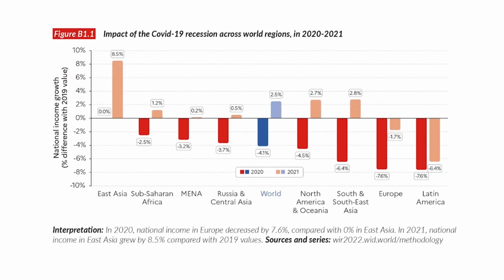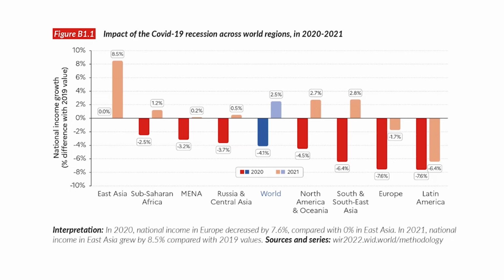So followed by this, during COVID-19 and the pandemic and after that, what is the impact of the recession on the national incomes? We can see that the global national income has decreased by 4.1 percentage, whereas in Europe and Latin America it has decreased by 7.6 percentage. The growth has declined when compared to 2020, before the pandemic and after the pandemic.